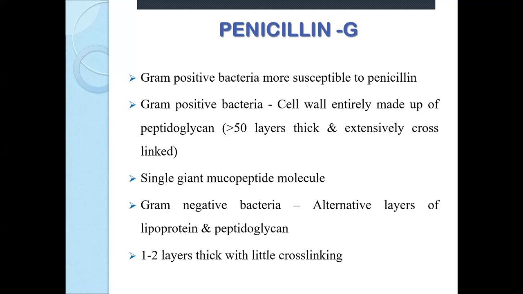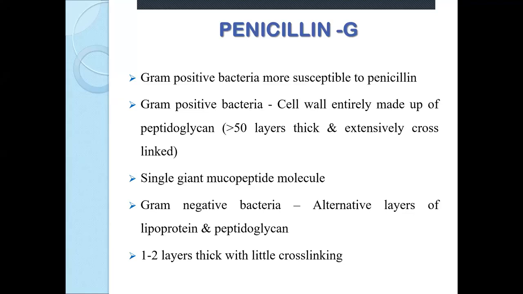This is because in gram-positive bacteria, the cell wall is entirely made up of peptidoglycan layer. And the target of penicillin is the peptidoglycan layer. Peptidoglycan layer is made up of N-acetylmuramic acid and N-acetylglucosamine. So a large amount of target is available in gram-positive bacteria, whereas in gram-negative bacteria, there are alternate layers of lipoprotein and peptidoglycan.